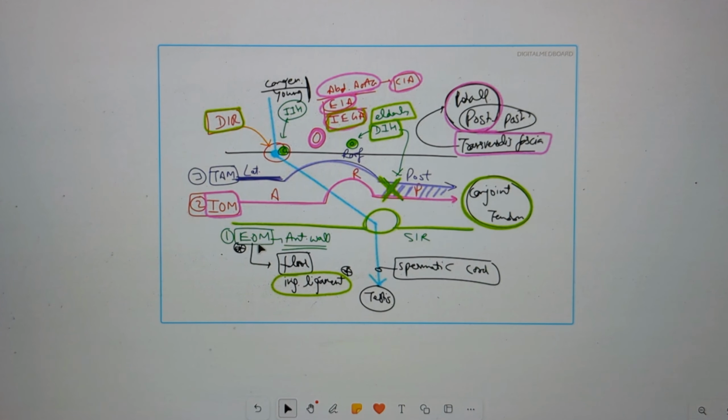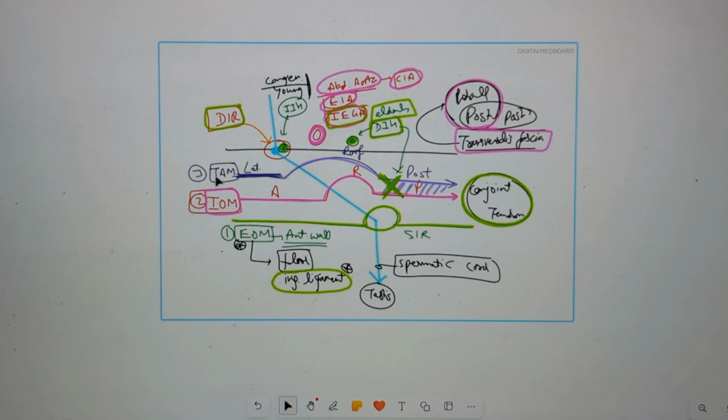The external oblique muscle forms the anterior wall of the inguinal canal, and has an exit opening called the superficial inguinal ring. The internal oblique muscle consists of arching fibers that first appear anterior to the spermatic cord. As they continue, they form the roof and then extend posterior to the spermatic cord.